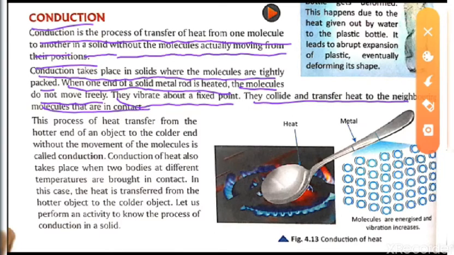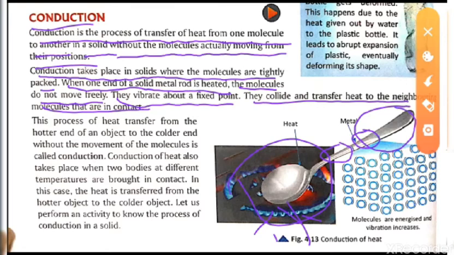So here in this example, if you are heating a spoon and you are giving the heat from this position, you will feel the heat here. In the next minute you will feel the heat from here, and if you leave it for one hour, after one hour you can't touch this portion also.